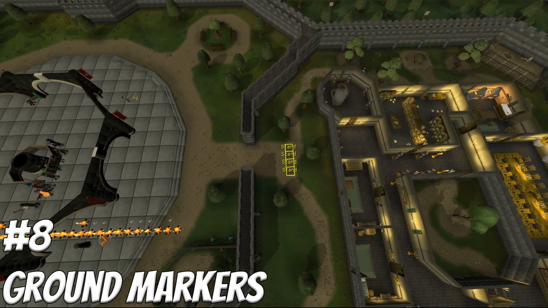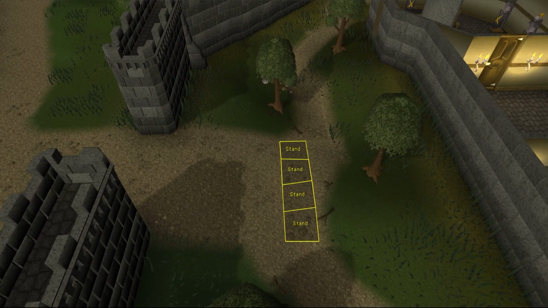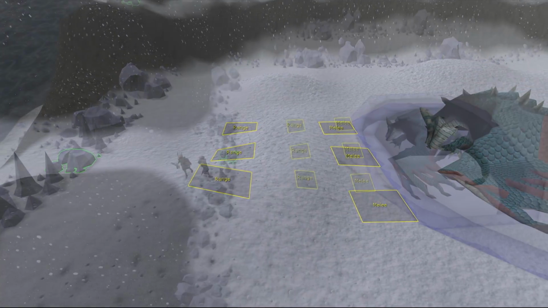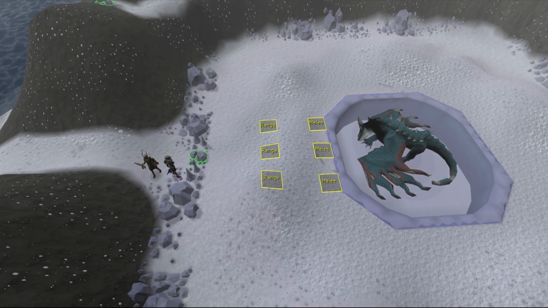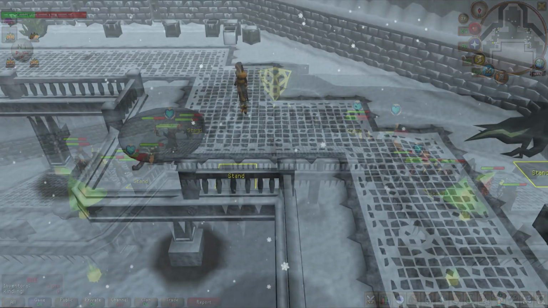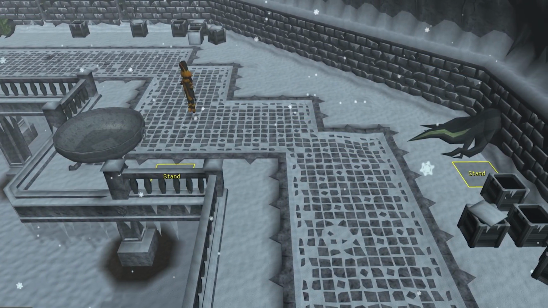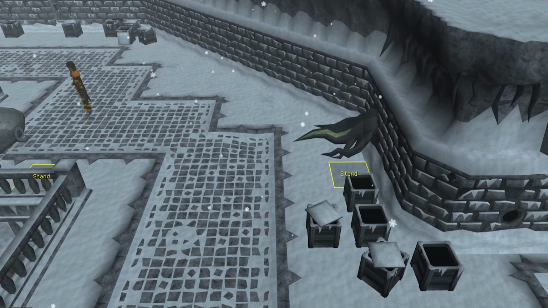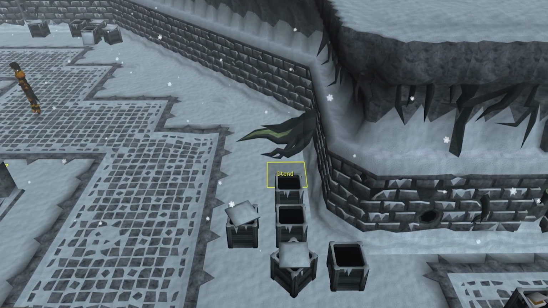Now coming in at number 8 is going to have to be ground markers. This is super beneficial for skillers and PVMers to give yourself a reminder of exactly where you need to stand, or where there's a safe spot for certain bosses. This gives you the benefit of telling you exactly where you need to stand, and you can label them however you need to. For instance, at Wintertodt, I like to place one in front of the actual burning braziers and a safe spot for a woodcut location. This is a great reminder for yourself in the future.